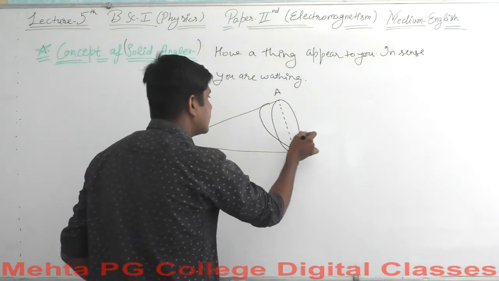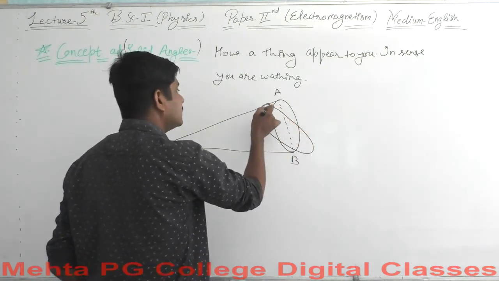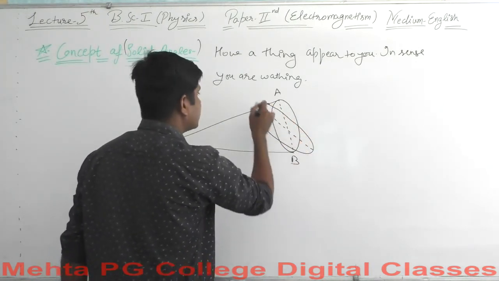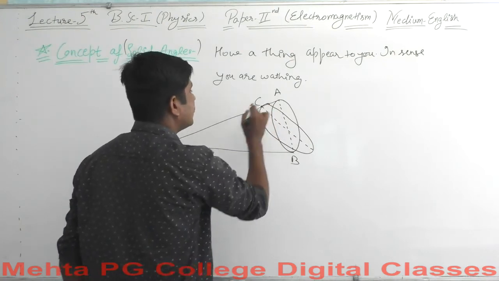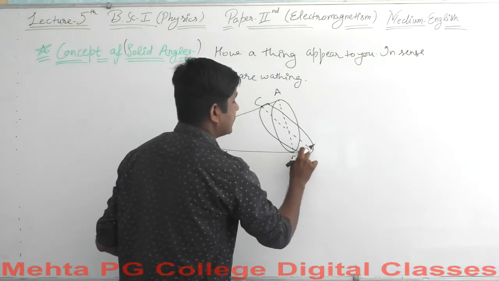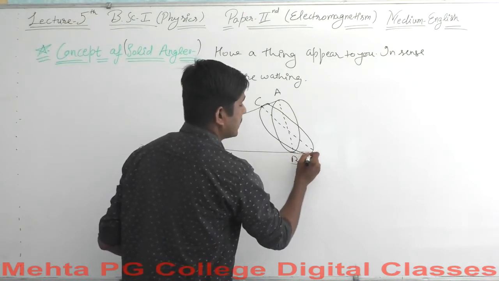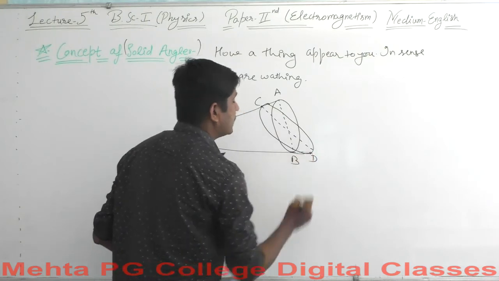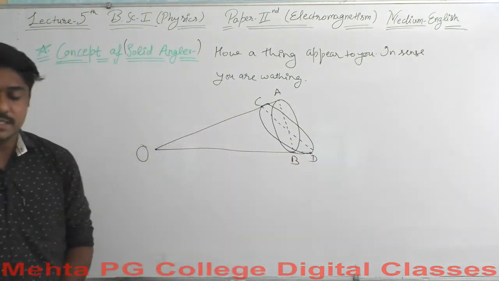Consider this is the inclined area. Say this is the point C where it strikes your line of sight, and this other point, the base point, is the point D. Here are these 2 points.